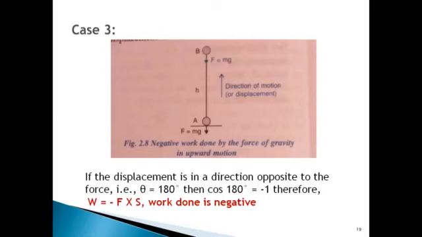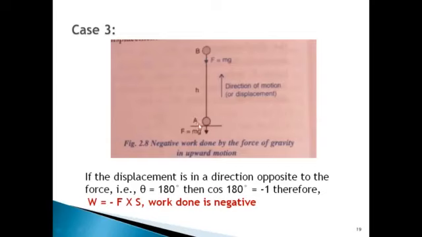See here. A ball of mass m is thrown upward from A to B, to a height h. The displacement is opposite to the direction of the force of gravity.